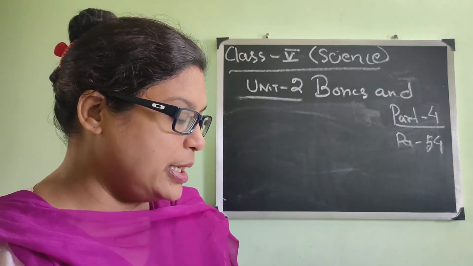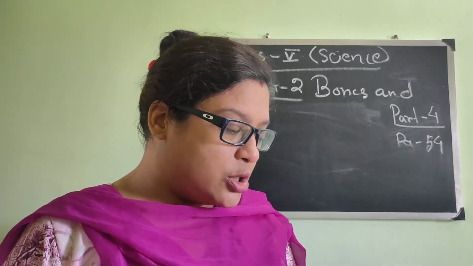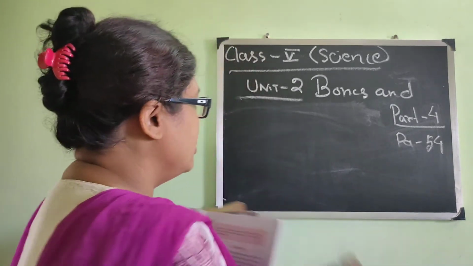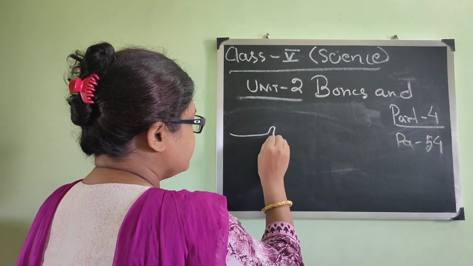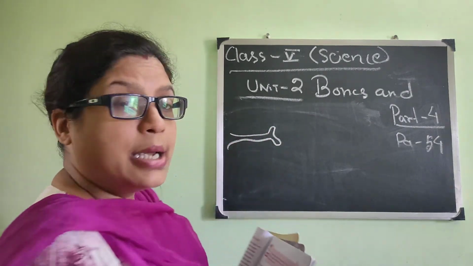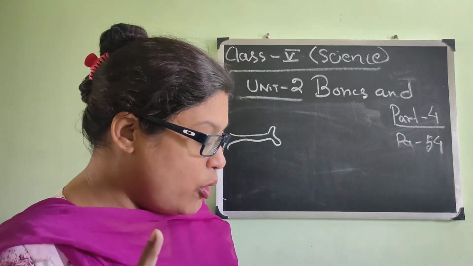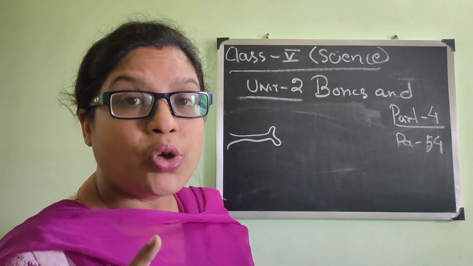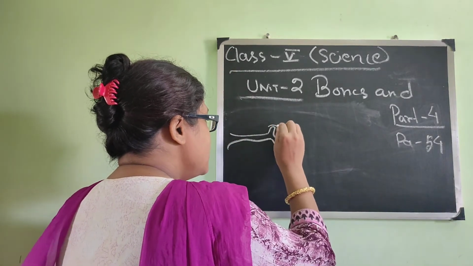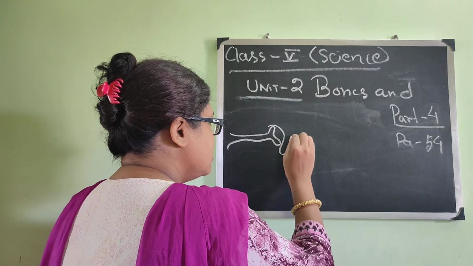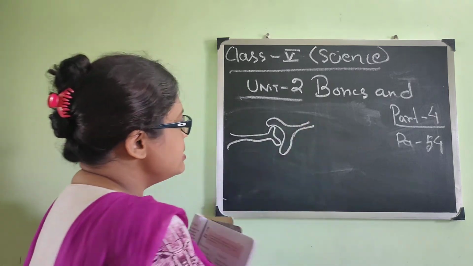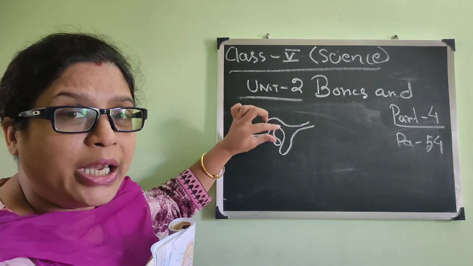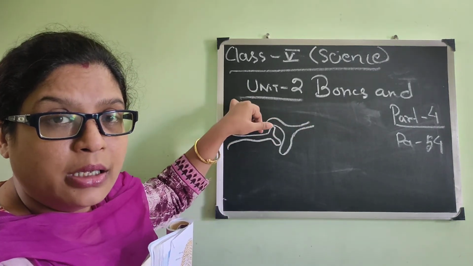Here, what it is saying is that in this joint, the end of one bone, suppose this is a bone, okay, and another bone has one round socket. So suppose this is another bone, okay, and this bone is free to move round.